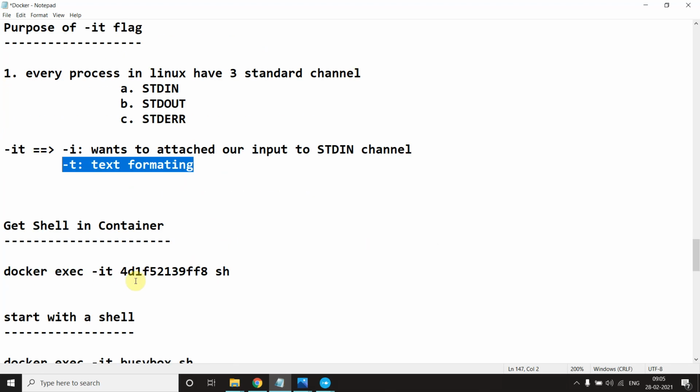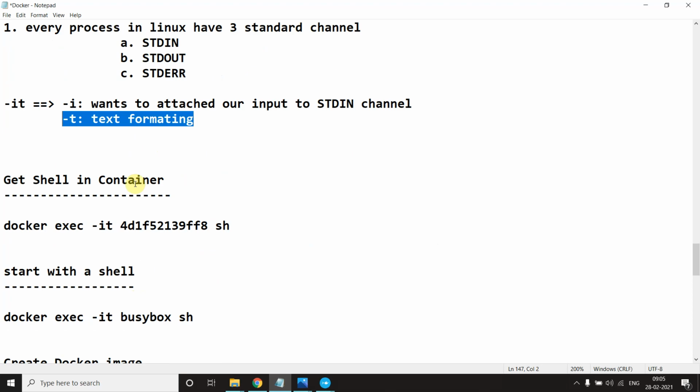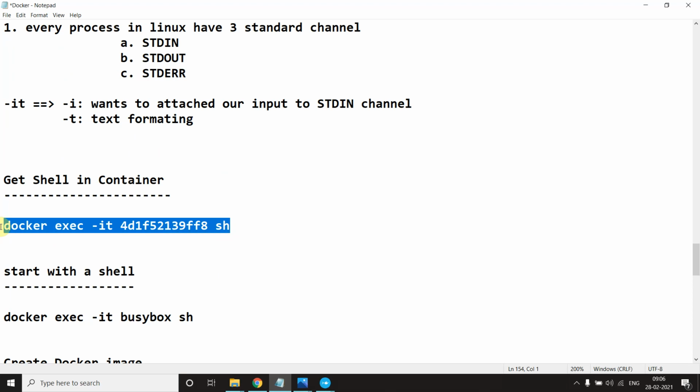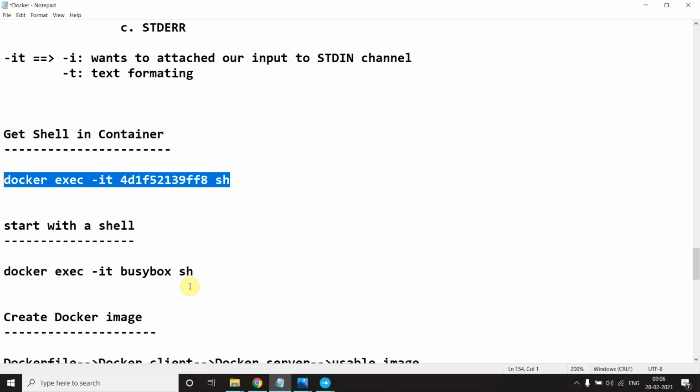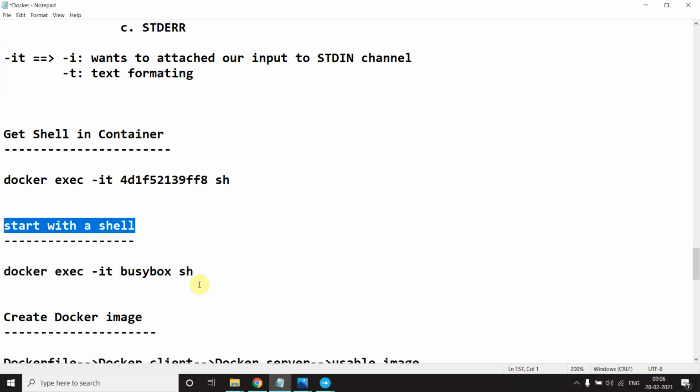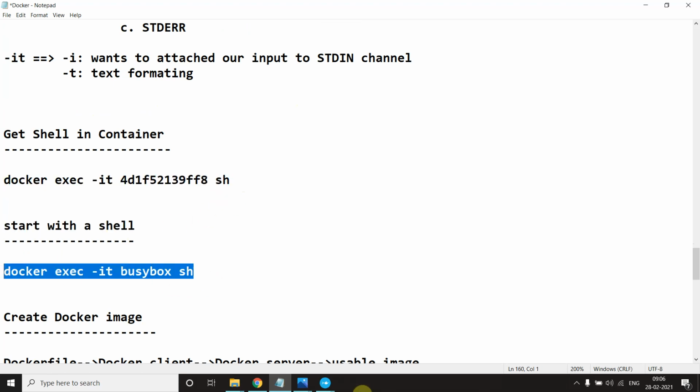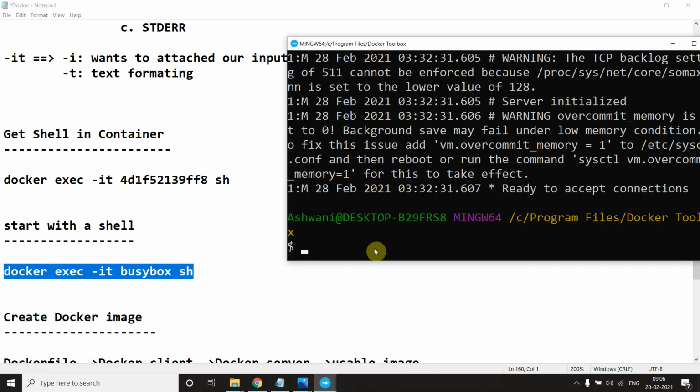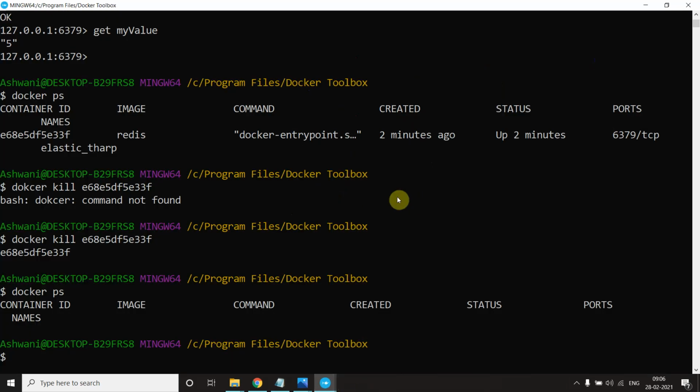Okay, if I want to execute a cell, just say this command and you will get a shell inside it, no problem. Shall I show you this also? If you want to get a shell with Docker, you can get this. So let me show you this shell one also, no problem. Then we will move forward to how to make our application containerized.